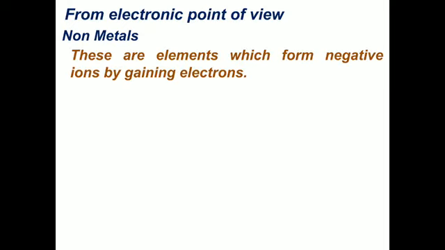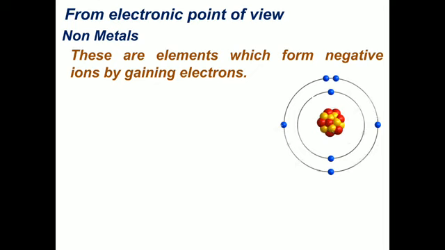Same time, again from the electronic point of view, non-metals. So what are these non-metals? These are the elements which form negative ions by gaining electrons. In metals, they were losing the electron, but here in non-metals, they are gaining the electron. Remember, again we are going to study the atomic structure.